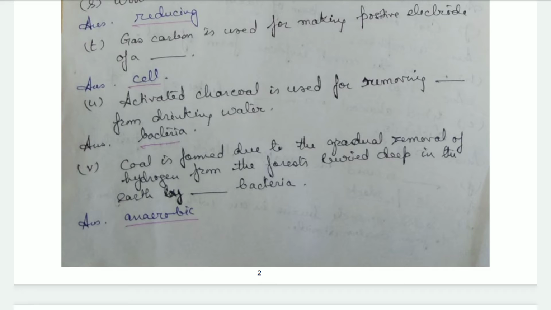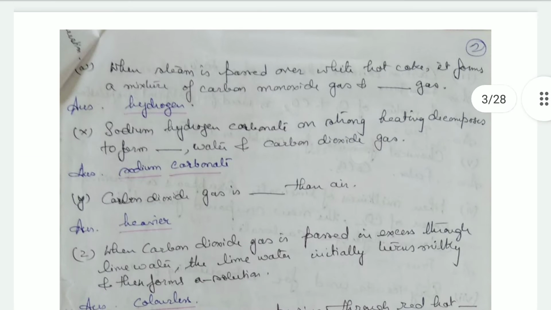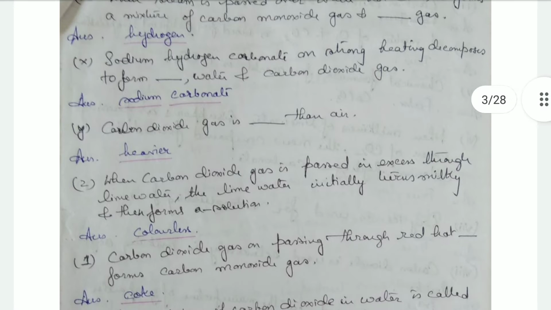Coal is formed due to the gradual removal of hydrogen from forests buried deep in the earth by anaerobic bacteria. Then when steam is passed over white hot coke, it forms a mixture of carbon monoxide gas and hydrogen, that is water gas. Then sodium hydrogen carbonate, on strong heating, decomposes to sodium carbonate, water and carbon dioxide gas.